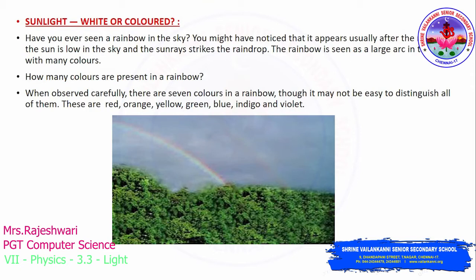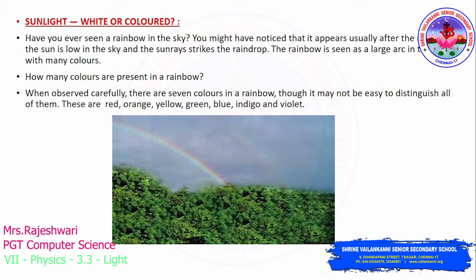How many colors are present in the rainbow? Obviously 7 colors. Even if you cannot easily distinguish all of them, you will be able to see some of the colors: red, orange, yellow, green, blue, indigo and violet. These are the 7 colors which you can see in the rainbow.